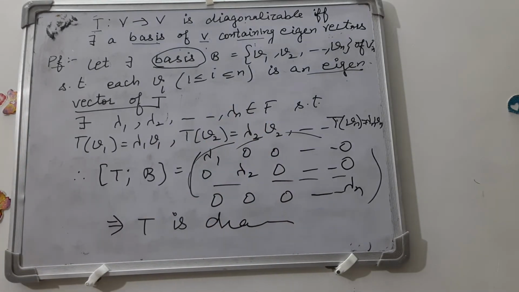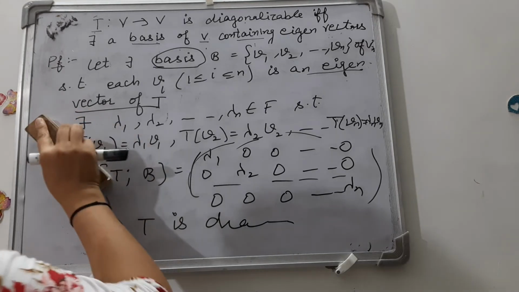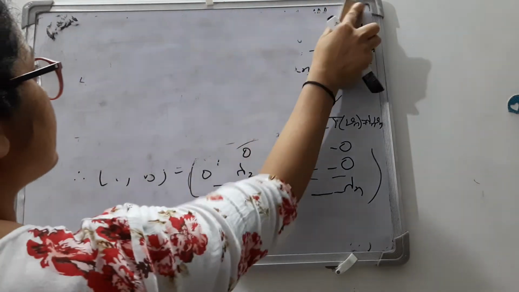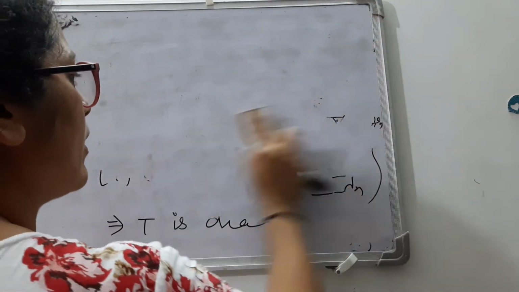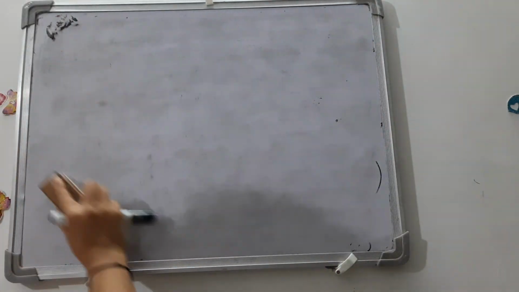Now here is a corollary of this result. Let T be a linear operator on an n-dimensional vector space.